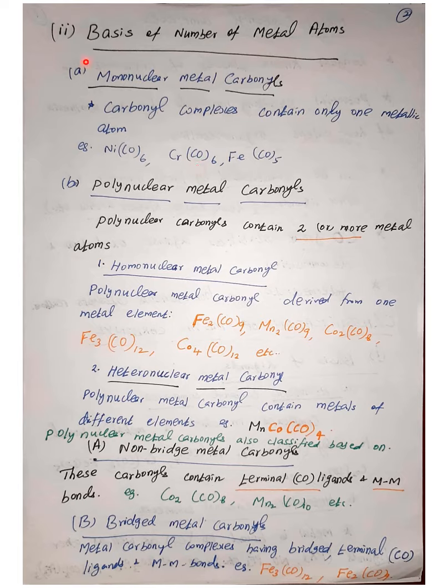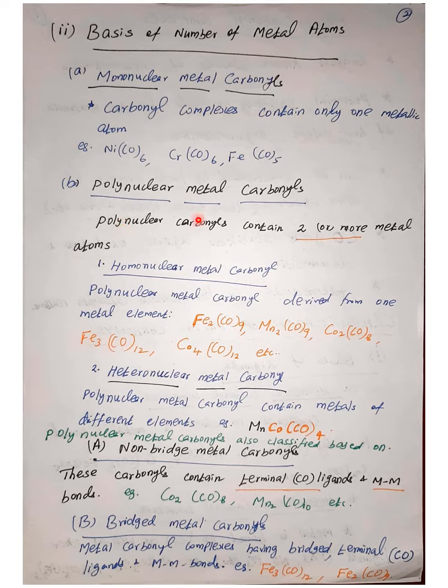Based on that, we can call mononuclear metal complexes, in which only one metal atom is present. Examples are nickel carbonyl, chromium carbonyl. Then polynuclear metal carbonyls, in which the metal carbonyl contains two or more metal atoms in the complex.